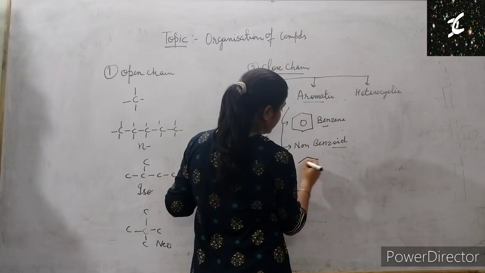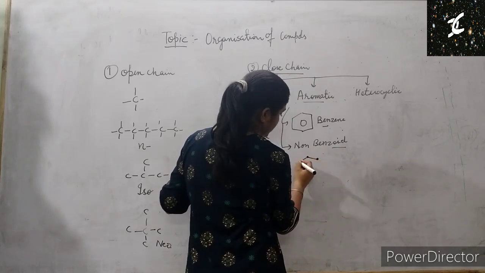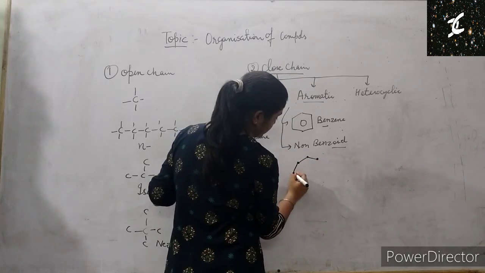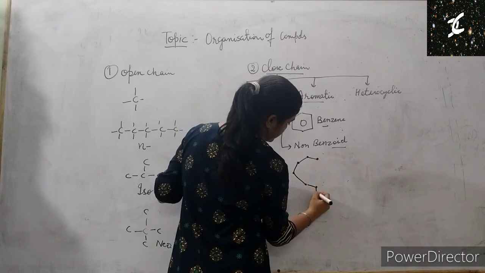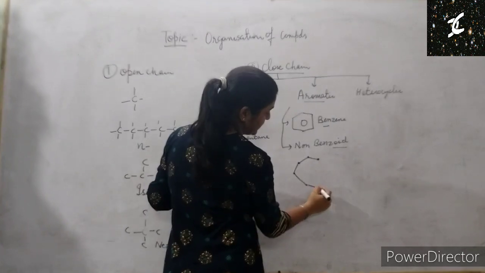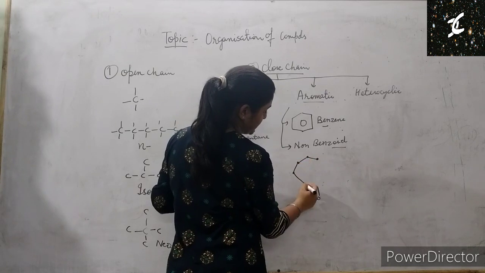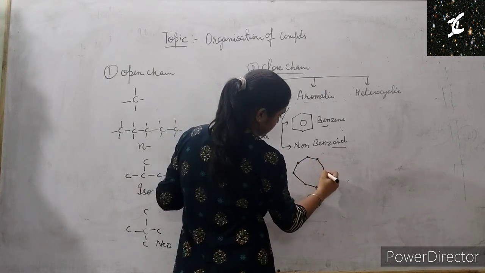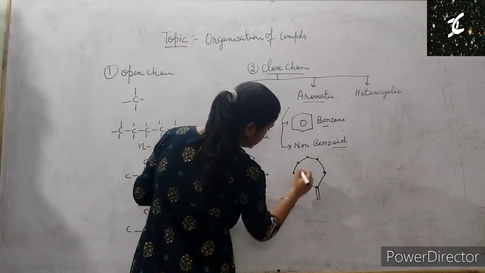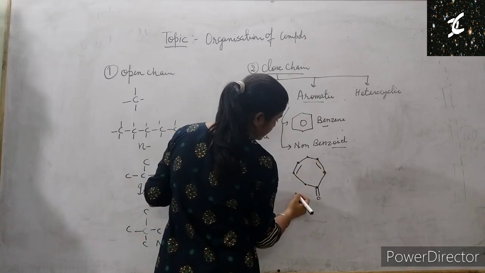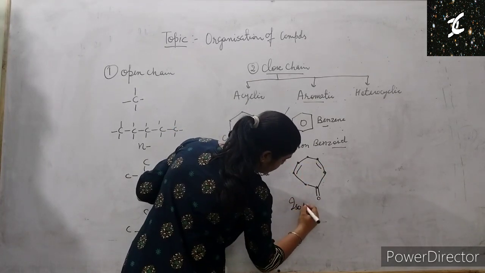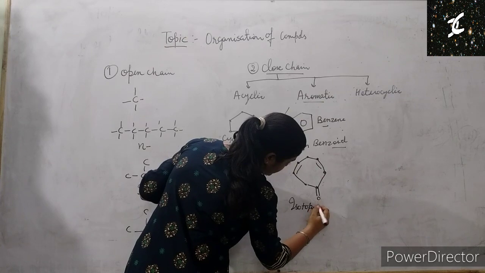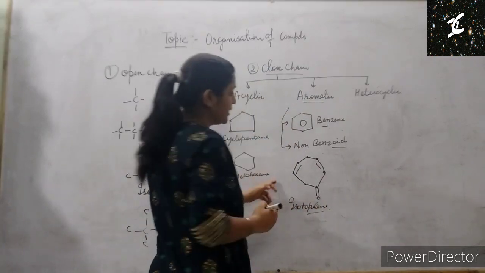Let's take the example of, this is a 7 carbon compound. The name is tropolone. At this position carbon we have a double bond, 1, 2, 3, 4, 5, 6 and the 7. At this position we have a double bond. This is tropolone. Clear?